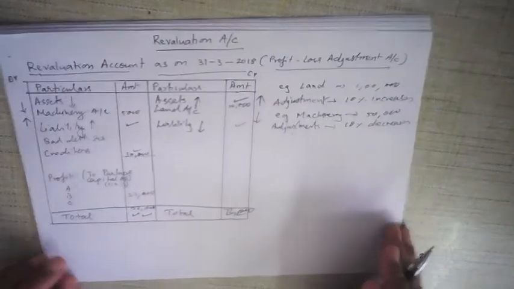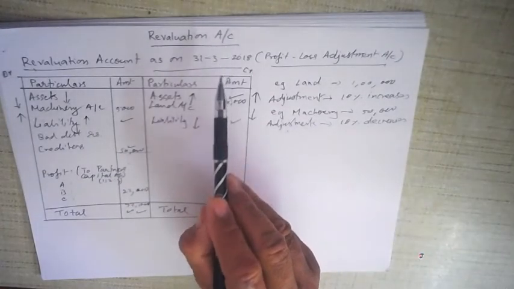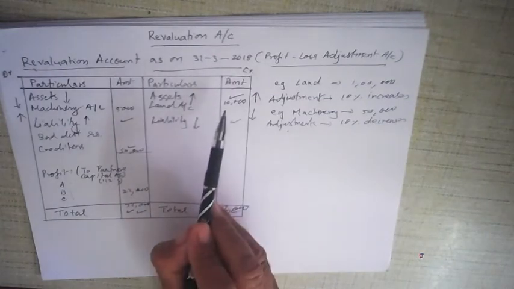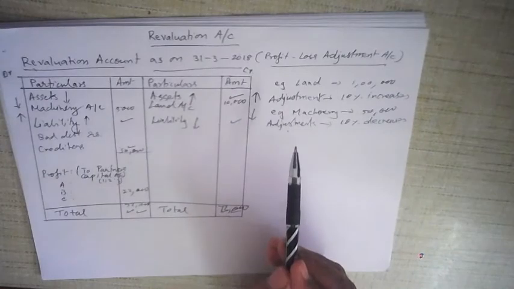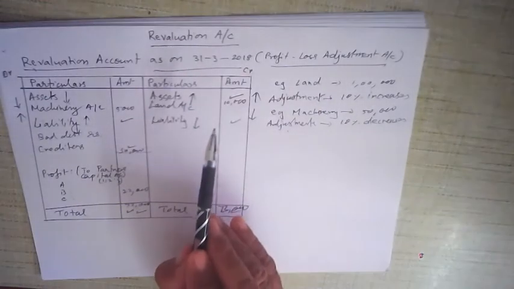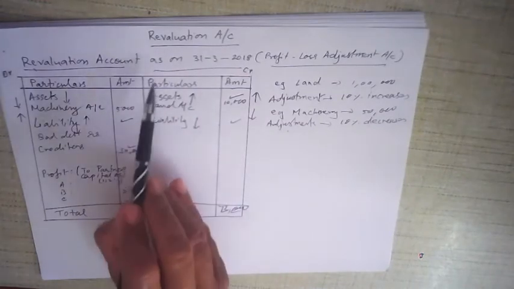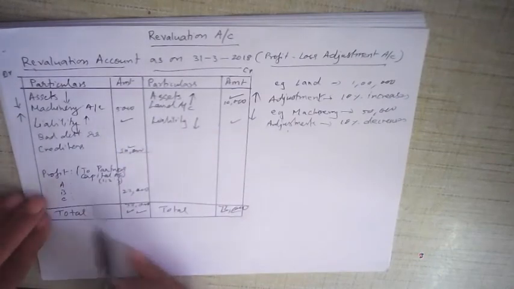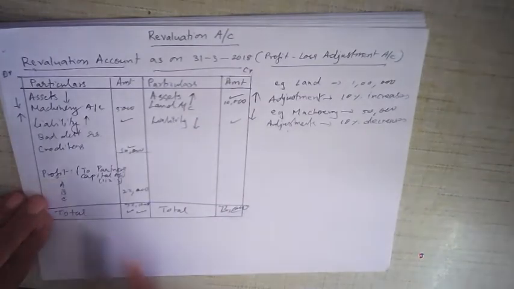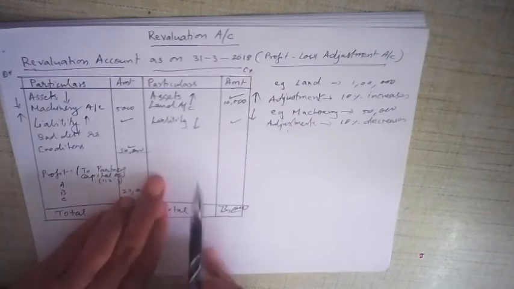So basically, once again, what is revaluation account? Revaluation account is an account which is prepared to reevaluate assets and liabilities at the time of reconstruction of a partnership deed or partnership firm. It is also called profit and loss adjustment account because the profit and loss is adjusted. How is it adjusted? By the decrease or increase in liabilities and assets. Revaluation account can show profit or loss. If credit side is more, credit balance, we write on this side, it is profit. If debit side is more, it is debit balance, we write on this side, and that would be loss. Loss is written out here.